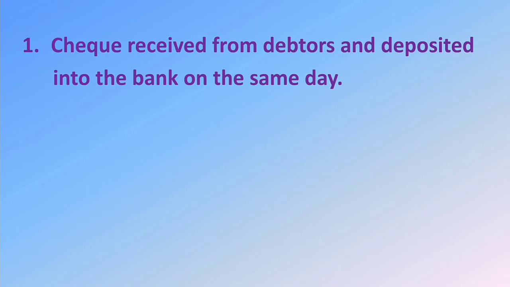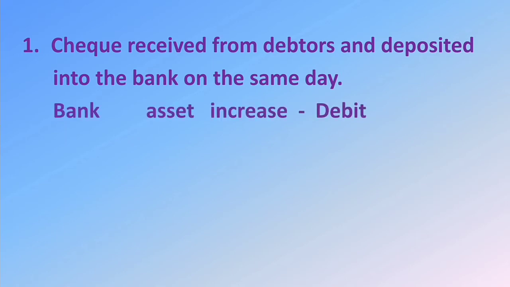First case, check received from debtors and deposited into bank on the same day. Check received and deposited into the bank both happen on the same day. Then one entry is enough. We have deposited the check into the bank. The bank balance increased. Bank balance is an asset. Here the asset increased. Then debit asset account.